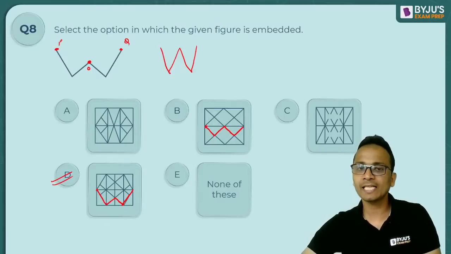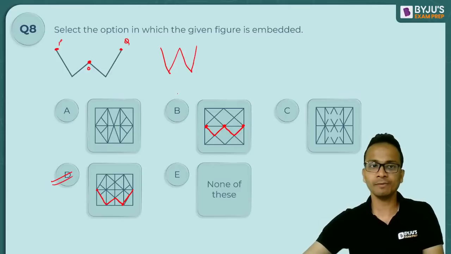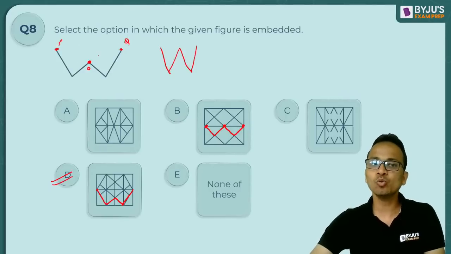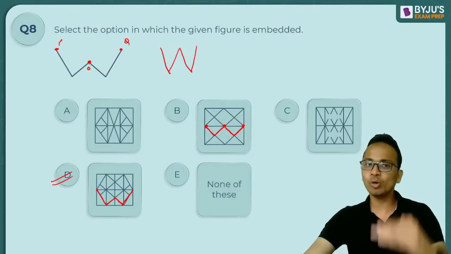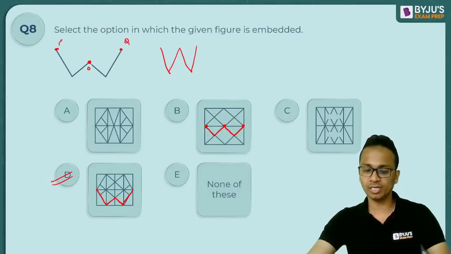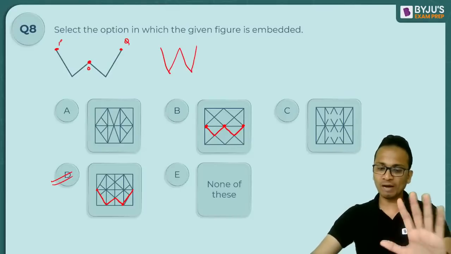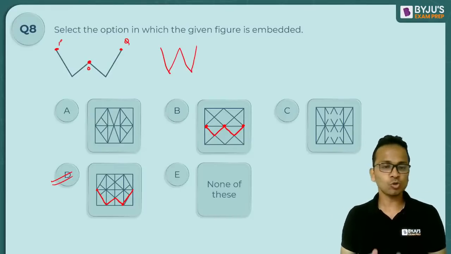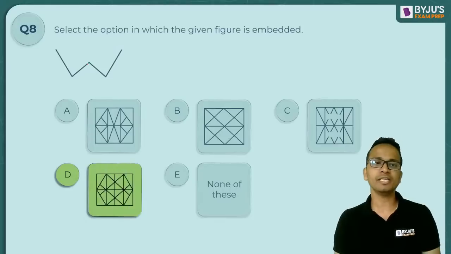So again, like I said, these 3 points should not be in the same horizontal line. Okay, so point P, Q and point O. Point O is below point P and Q if you look horizontally. All right, I hope you have understood this thing. So the correct answer will be option D.